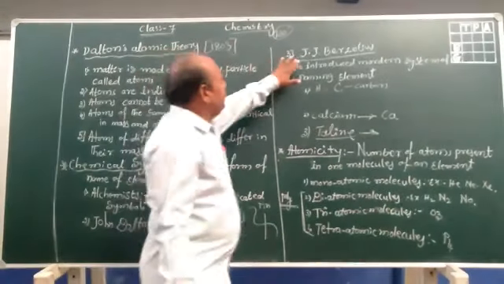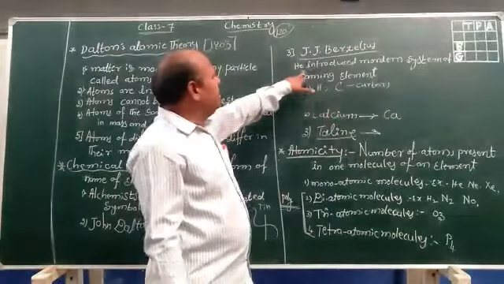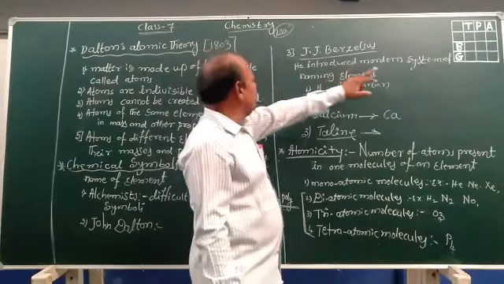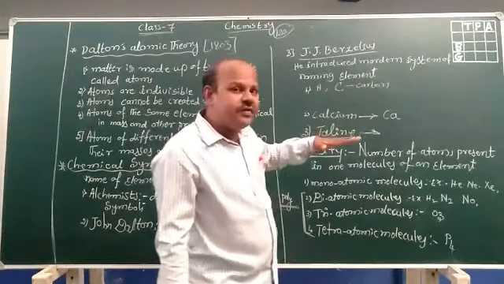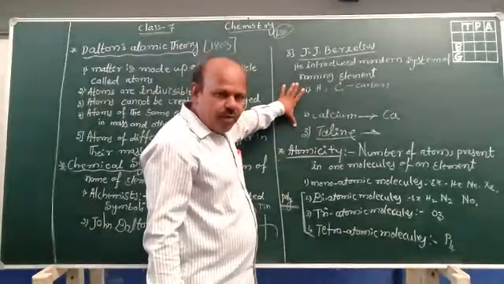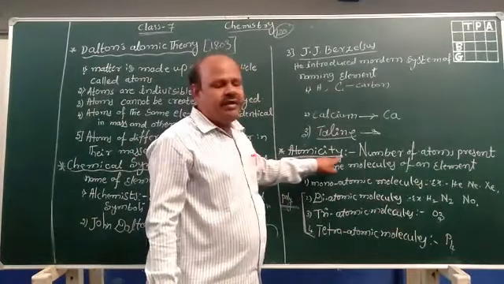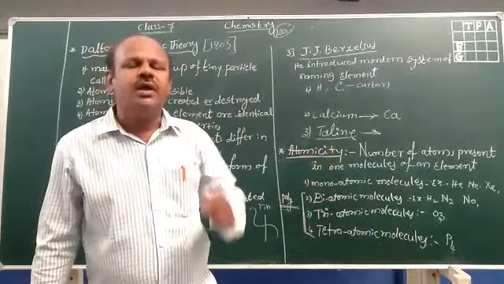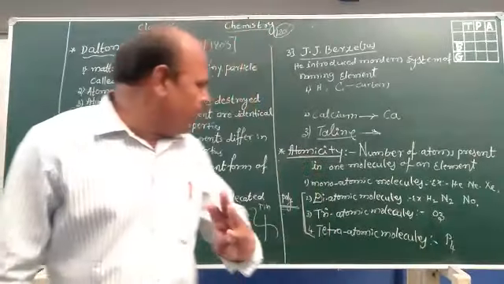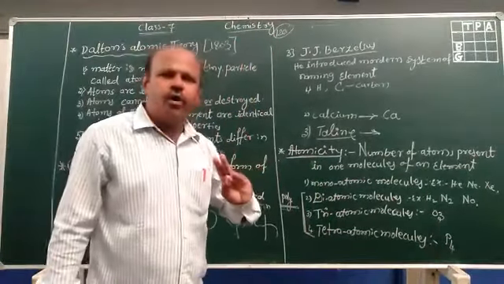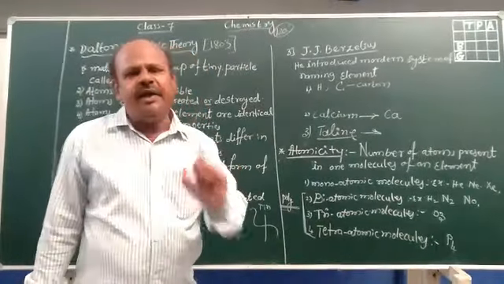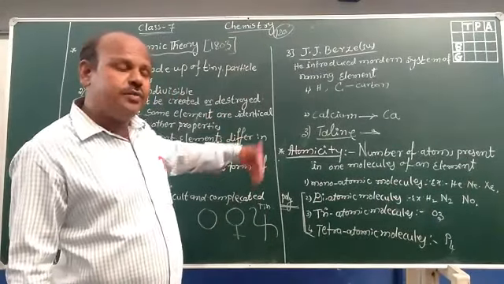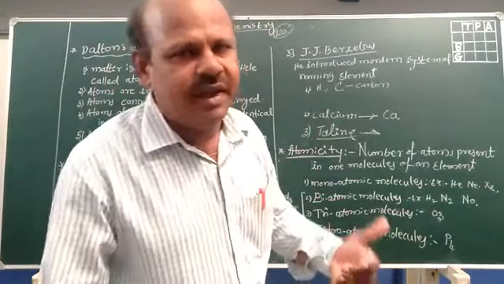And finally, J.J. Berzelius introduced the modern system of naming the elements. Finally, he succeeded using this formula. And the last one is atomicity. Atomicity means the number of atoms present in one molecule: monoatomic molecule, diatomic molecule, triatomic molecules and tetraatomic molecules. This is enough. We shall discuss the next points in the next period.